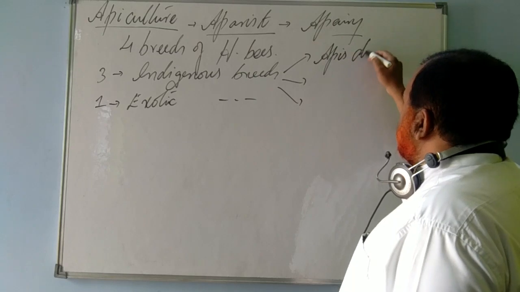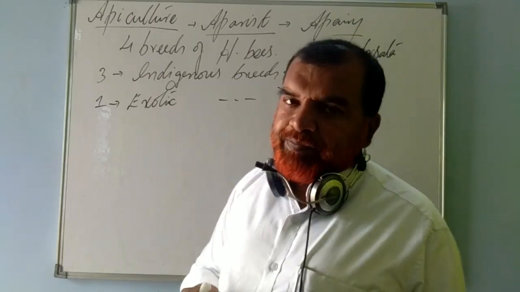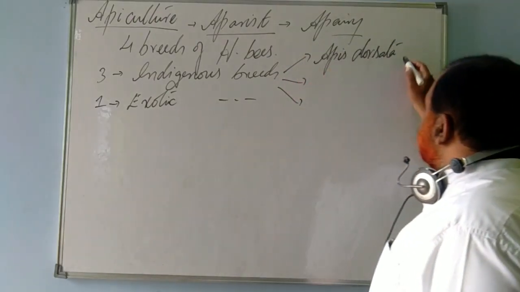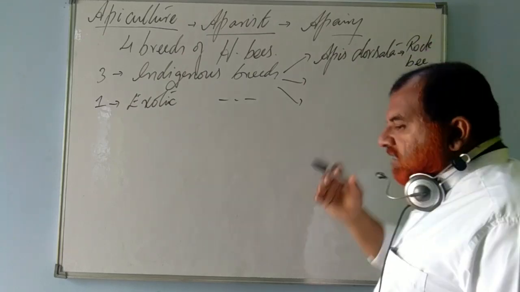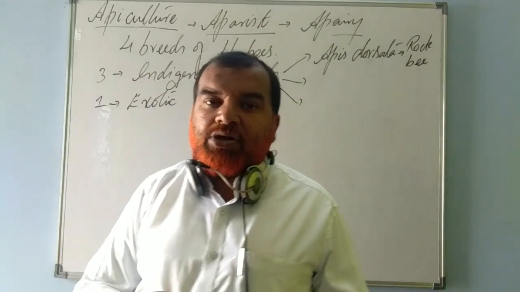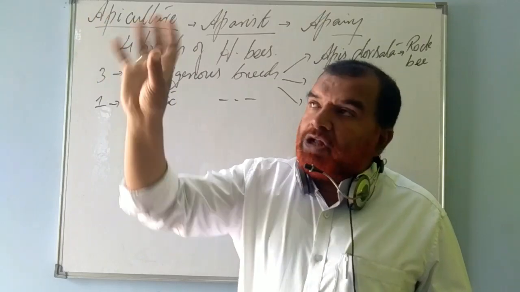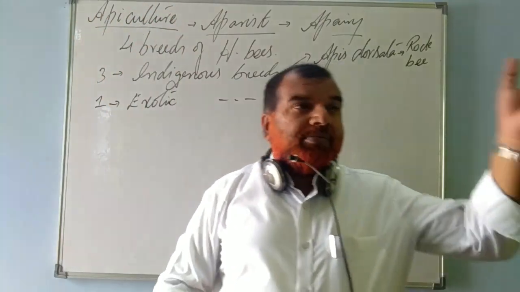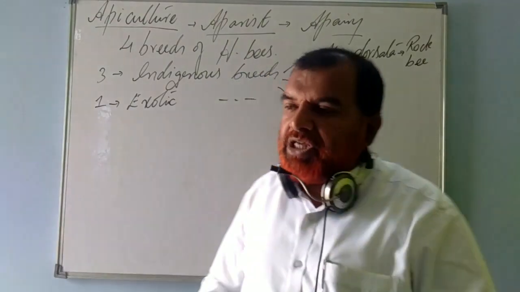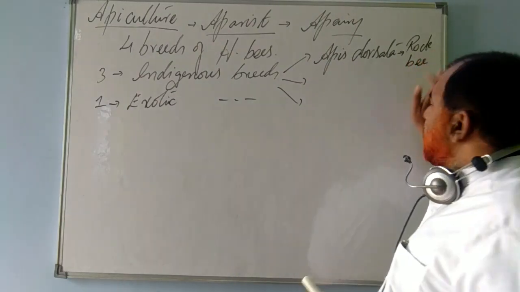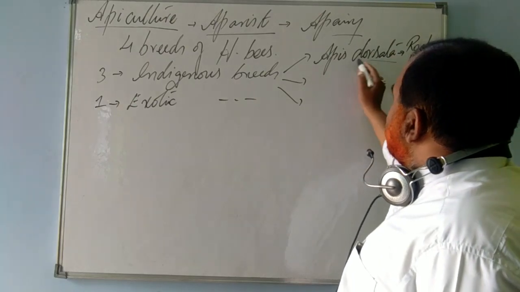Apis dorsata. In your first year, you would have studied Apis, right? It's a genus. Apis dorsata is commonly known as rock bee. It is the largest bee also. Why do we call it a rock bee? Because it builds its nest, its hive, its comb on the rocks, mountains, or on the buildings, under the sunshades, right? That's why this bee is referred to as rock bee. Clear? Apis dorsata, and it is the largest bee also.